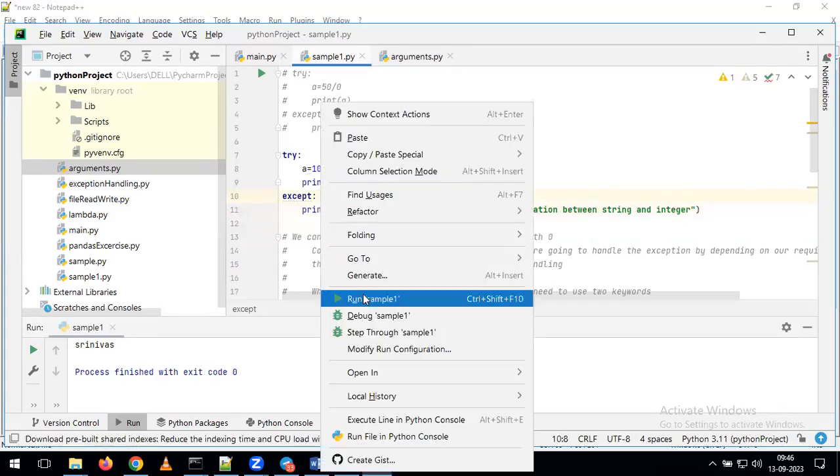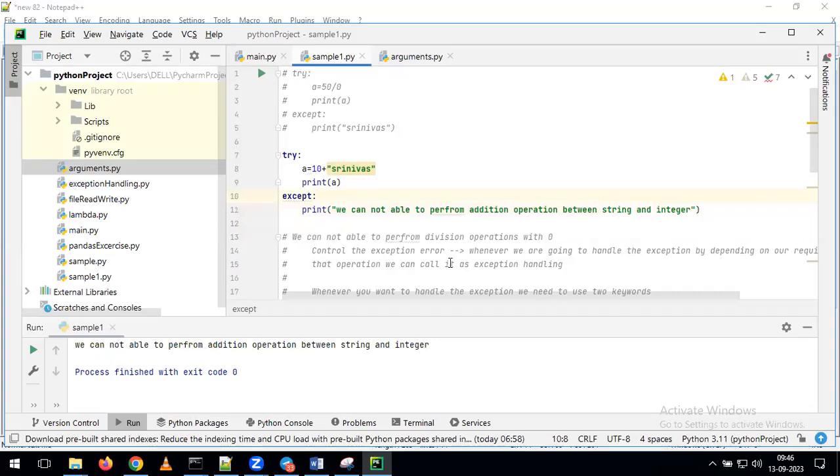Now, if I run this, see what will happen. Whatever message you give in the except block, that is the message we get in the output. This is the way we can simply understand how to perform exception handling.